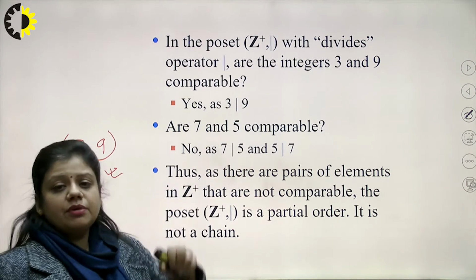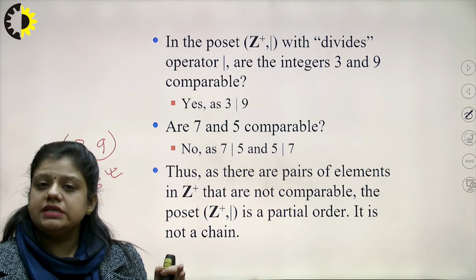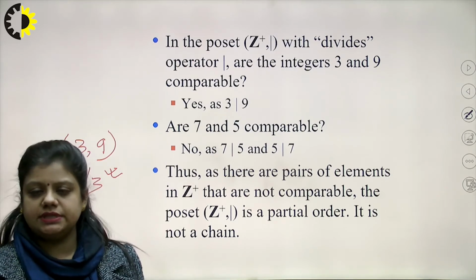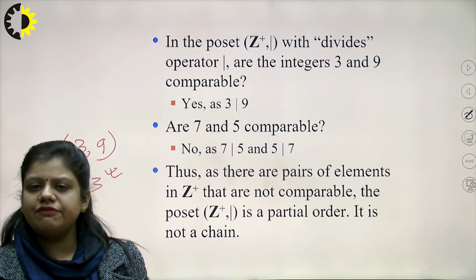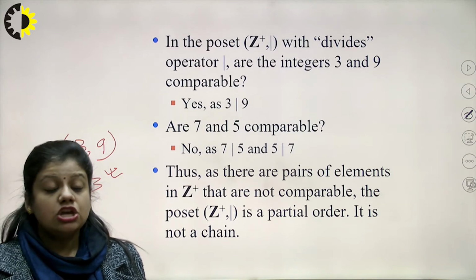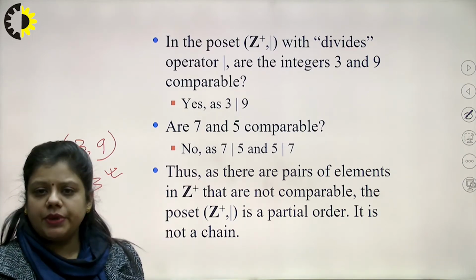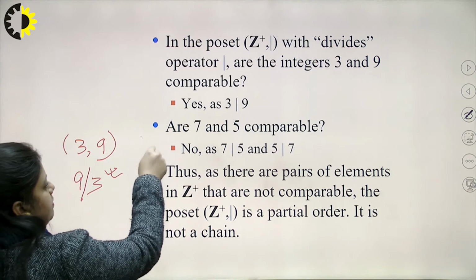Are 7 and 5 comparable? No. Why? Because neither A precedes B nor B precedes A. It means neither 7 is divisible by 5 nor 5 is divisible by 7. So, in either case, they are not comparable.